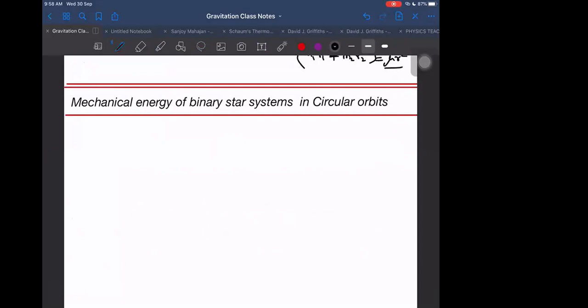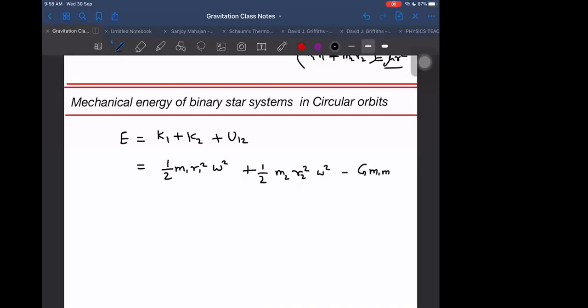So mechanical energy we'll find out by writing individual energies: kinetic energy of 1 plus kinetic energy of 2 plus interaction potential of 1 with 2. That will be the total mechanical energy. What's the kinetic energy of 1? Kinetic energy of 1 we can write in terms of the ICM: half of m1 r1 square omega square plus half of m2 r2 square omega square plus potential energy minus G m1 m2 divided by total distance r.